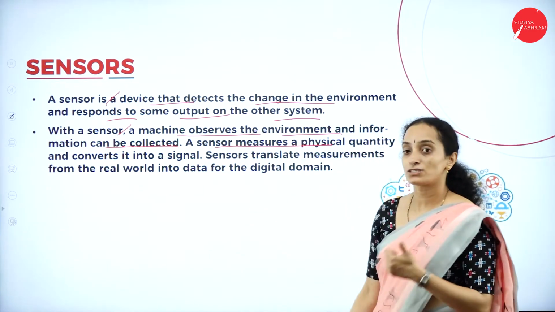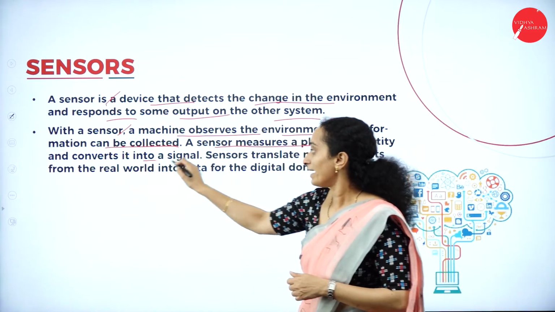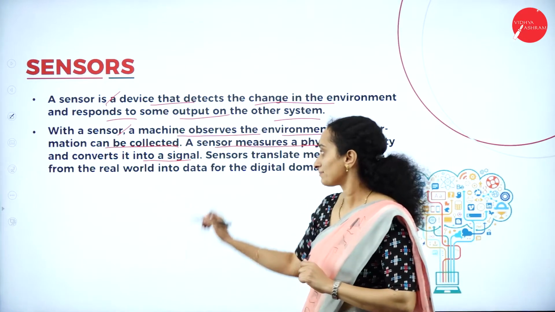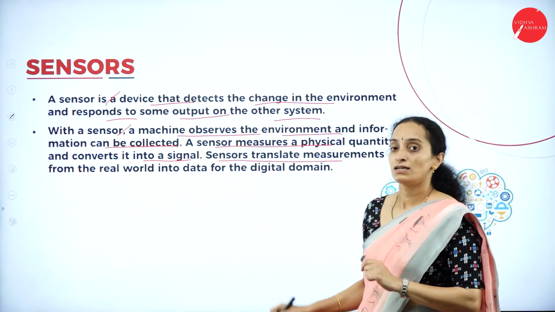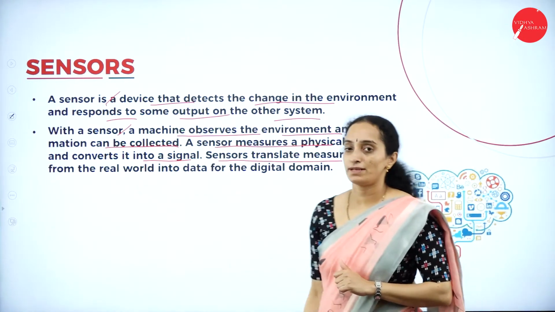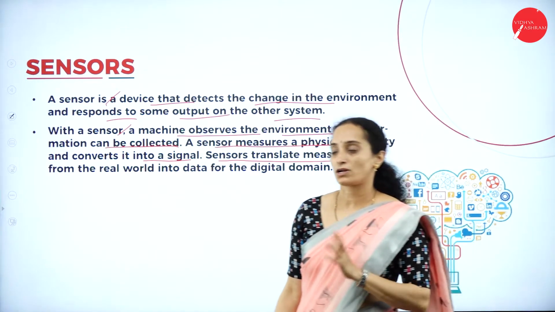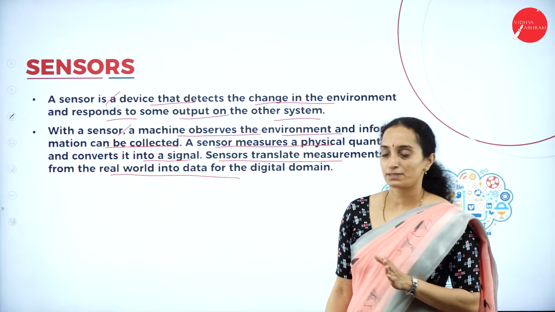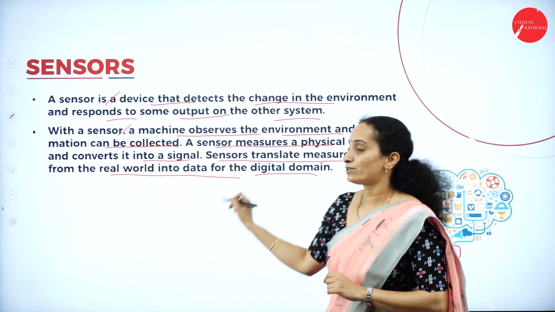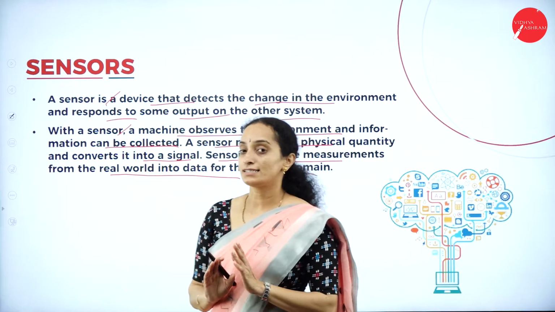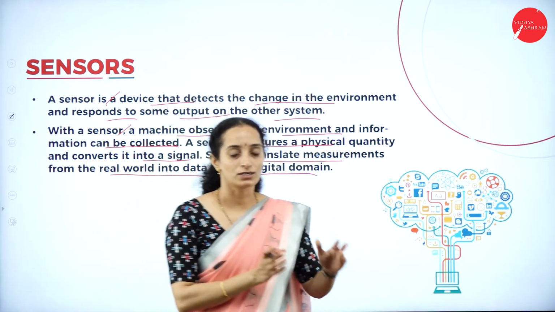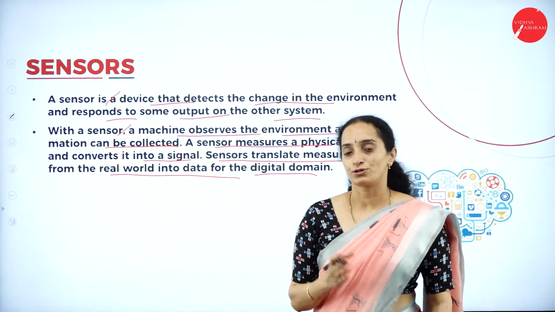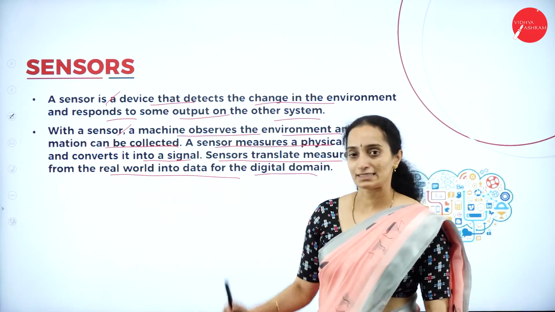A sensor measures the physical quantity and converts it into a signal, like temperature sensors. Sensors translate the measurements. They transform the measurement from the real world, from the representation of the real world, into data for the digital domain. According to the digital format, the information is transformed by the sensors.